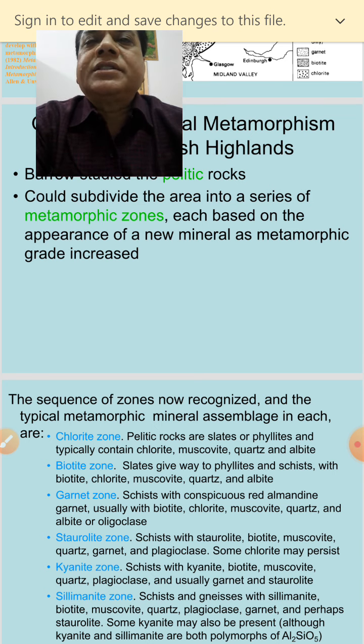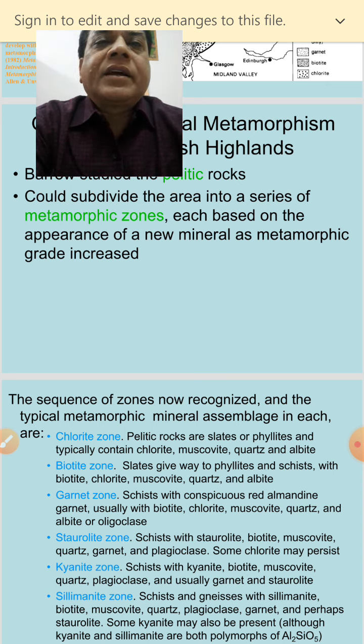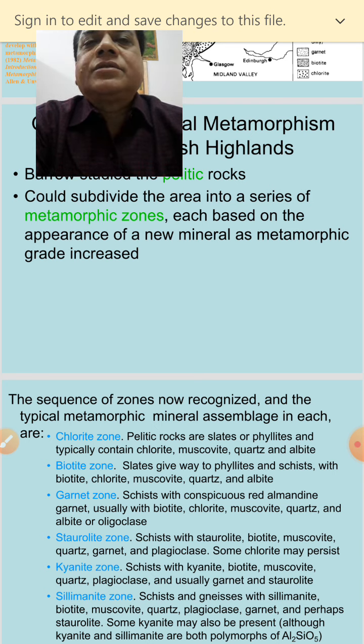Then the next type of metamorphism is dislocation metamorphism. It is a type of metamorphism of local extent associated with fault zones. As the name suggests, it is associated with fault zones or shear zones. Grain size reduction typically occurs in the rocks, and the range of rocks commonly referred to as mylonites and cataclasites is formed. That is, mylonites are formed. Dislocation means associated with fault zones or shear zones.